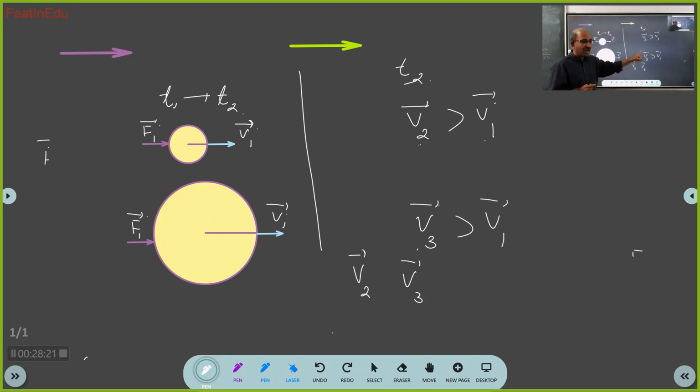Now, which is moving faster at the end of t2? Is the first body moving faster or the second body? First one. Common sense. So what is the relation between v2 bar and v3 bar? V2 bar is greater than V3 bar. That's it. Got it? Now are you able to relate? See what all you are doing here.